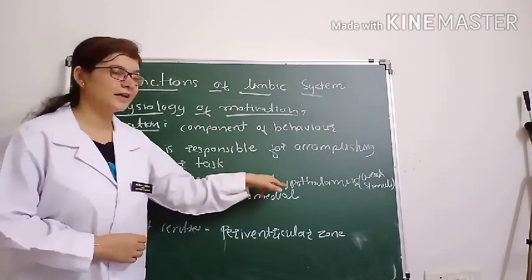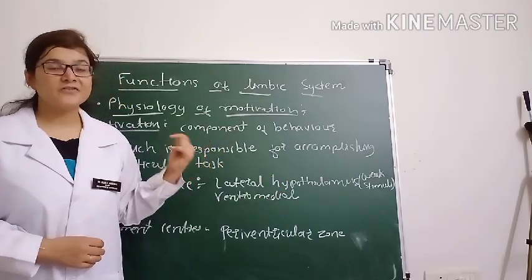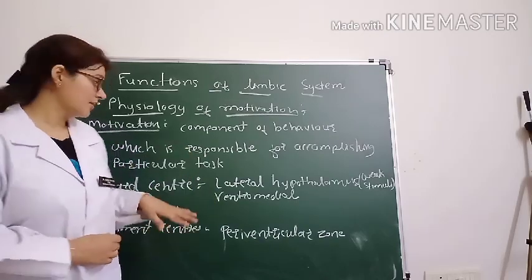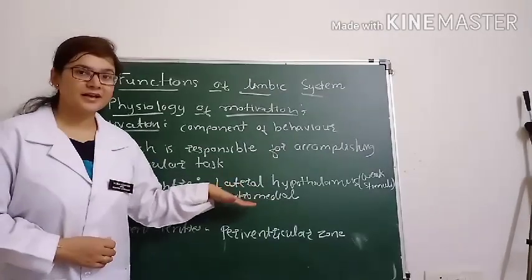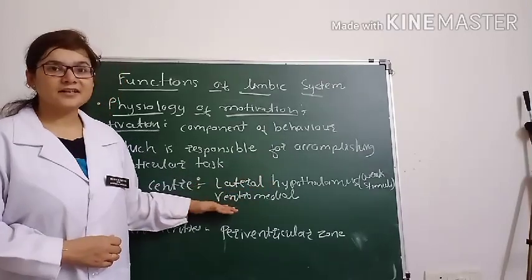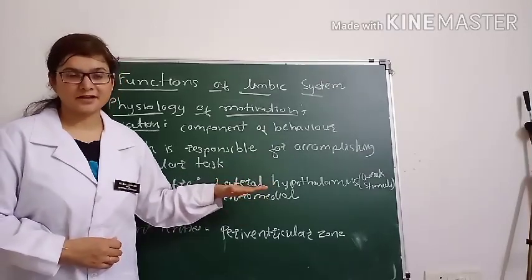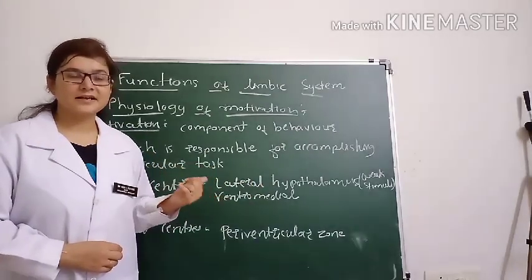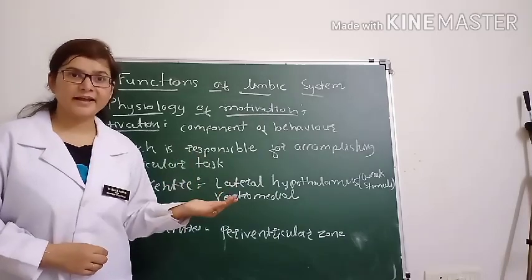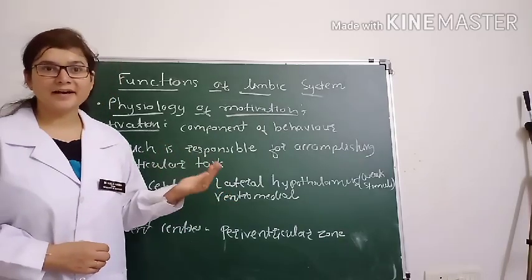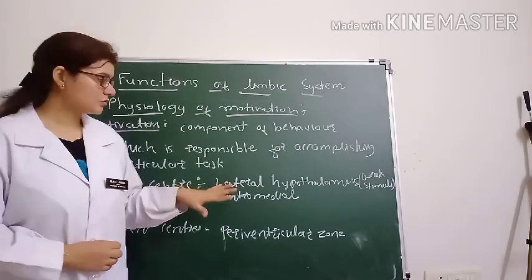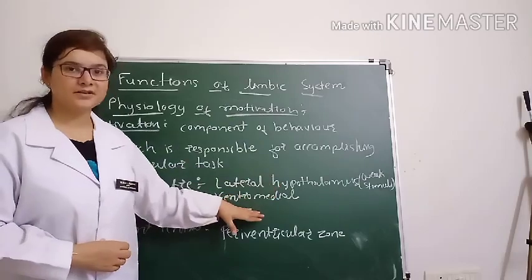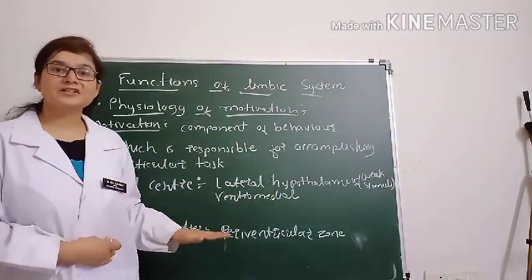The lateral hypothalamus with weak stimuli. If we stimulate the lateral hypothalamus with very strong stimuli, it will act as a punishment center. But the major reward center is the lateral hypothalamus with weak stimuli, and the second one is the ventromedial nucleus of the hypothalamus. Less potent reward centers are a portion of the basal ganglia, the septum, and the amygdala, but their role is not known and they are less potent. So here you have to remember these two things: the lateral hypothalamus with weak stimuli and the ventromedial nucleus of the hypothalamus.